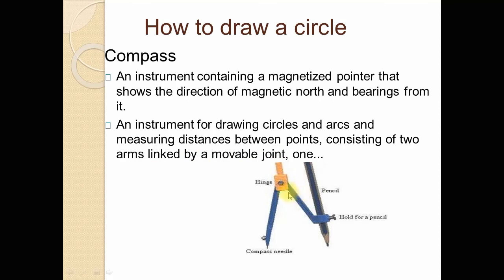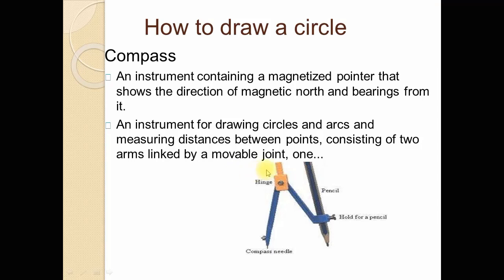This compass consists of two arms. These two arms are linked by a movable joint. This is a movable joint. So we use this compass tool for constructing a circle, a square, a triangle. So dear students, compass is an instrument for drawing circles and arcs and measuring distance between points, and it consists of two arms linked by a movable joint point.